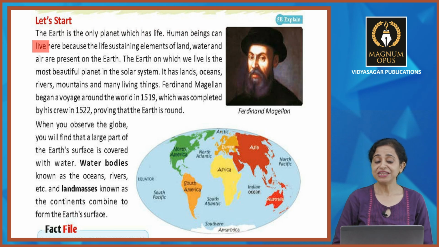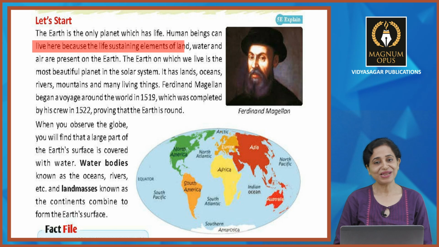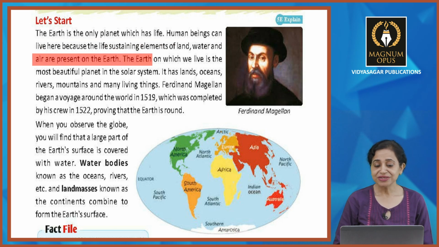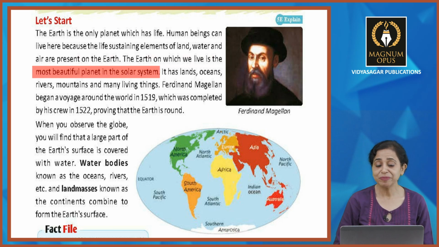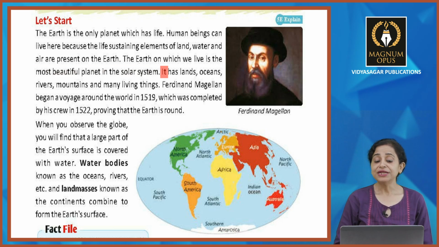Human beings can live here because the life sustaining elements of land, water and air are present on the earth. The earth on which we live is the most beautiful planet in the solar system. आप सबको भी पता है अर्थ हमारी सबसे सुंदर प्लैनेट है पूरे सोलर सिस्टम में. It has lands, oceans, rivers, mountains and many living things.